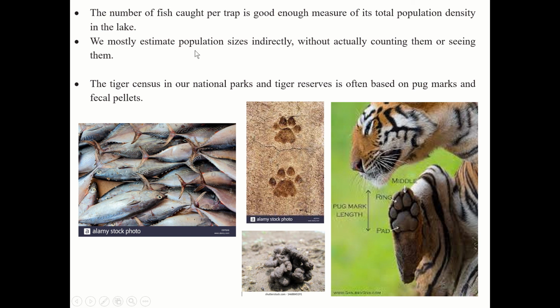We mostly estimate population sizes indirectly without actually counting them or seeing them. Sometimes it is not possible to count. So indirectly, without counting, we estimate the population size. The tiger census in our national parks and tiger reserves is often based on the pug marks and fecal pellets.